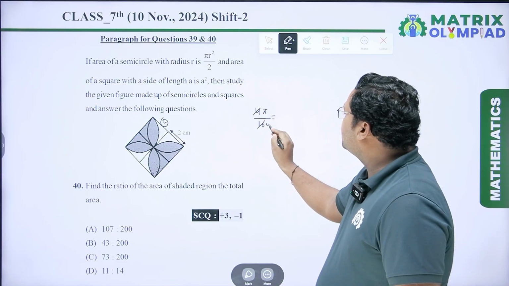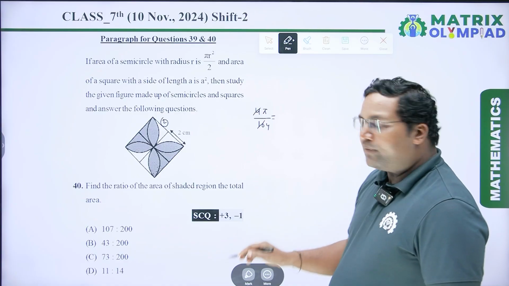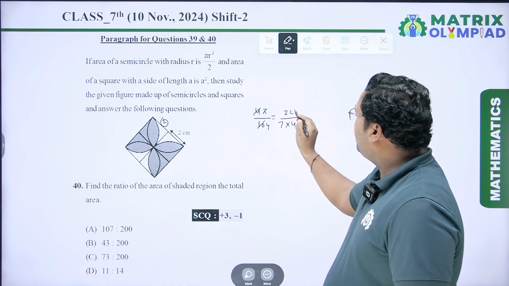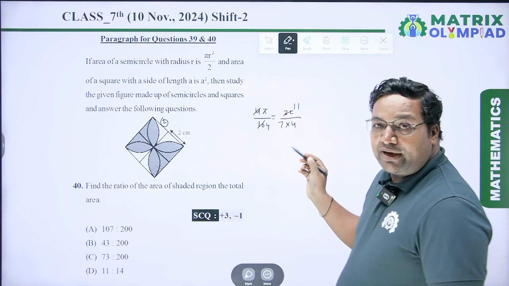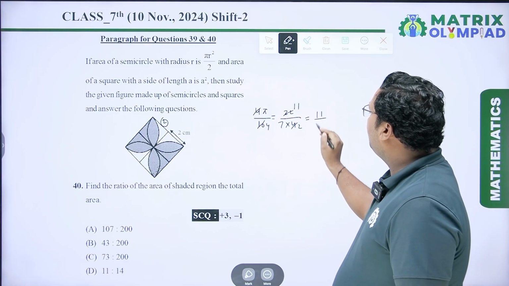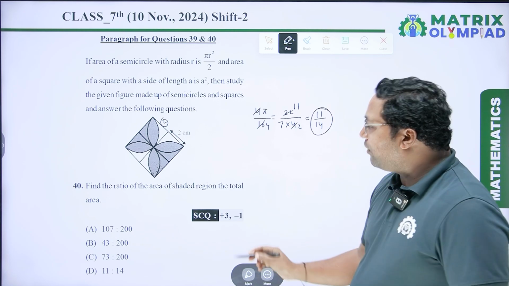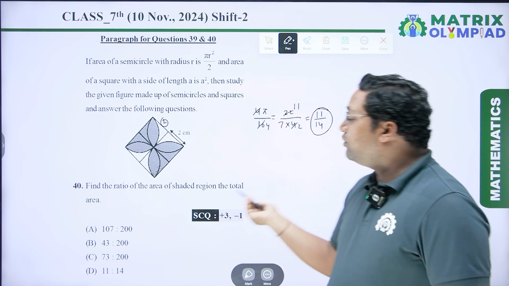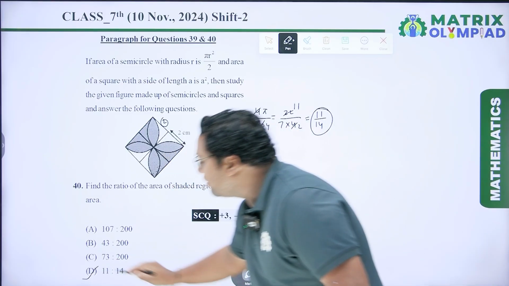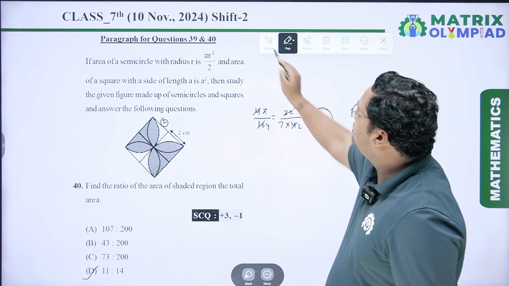Here 4 4s are 16, and now we have to put the value of pi. Pi is 22 upon 7 into 4. So it is cancelled out by 2. So 2 11s are 22, 2 2s are 4. So which is equal to 11 upon 14. So the ratio of the area of shaded region to the total area is 11:14. So option D will be the correct answer. Now coming to the next question.